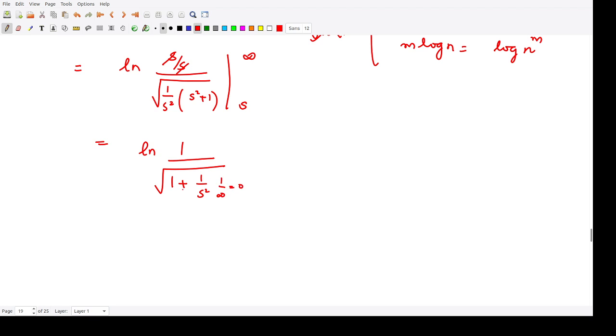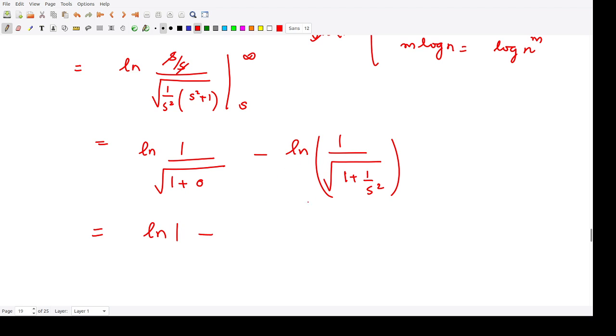So ultimately this term would be 0 when you substitute infinity, and minus ln of this term 1 divided by square root of 1 plus 1 by s square. So from here we get log of 1, and from here, what is this?